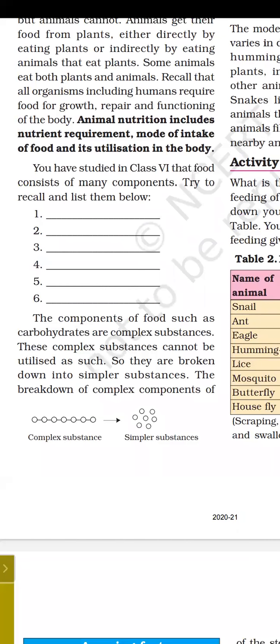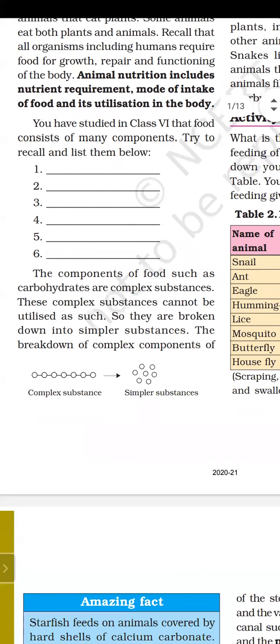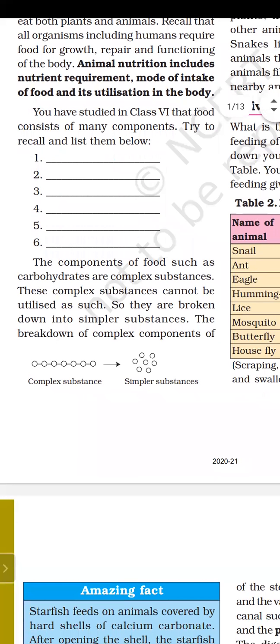This process of breaking the complex components into simpler ones is known as digestion. So what is digestion? Digestion is the breaking down of complex substances into simpler ones.